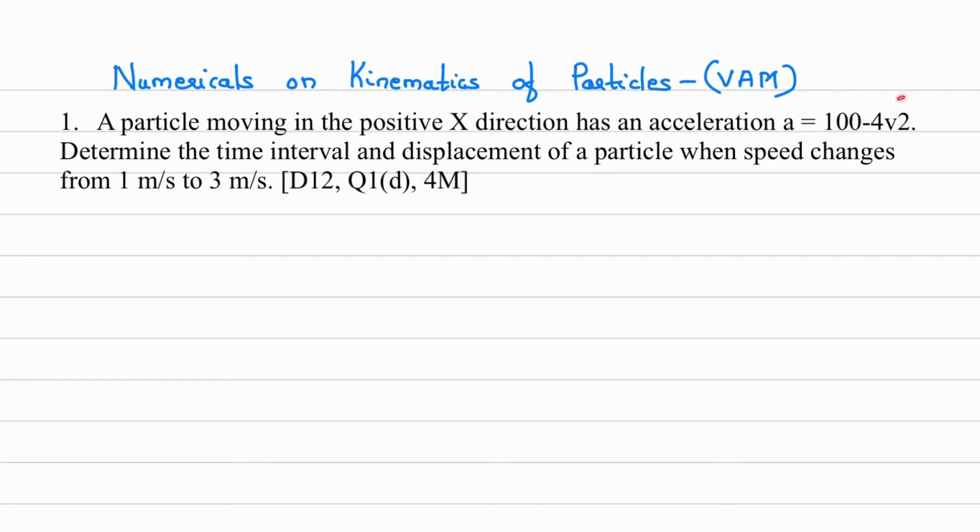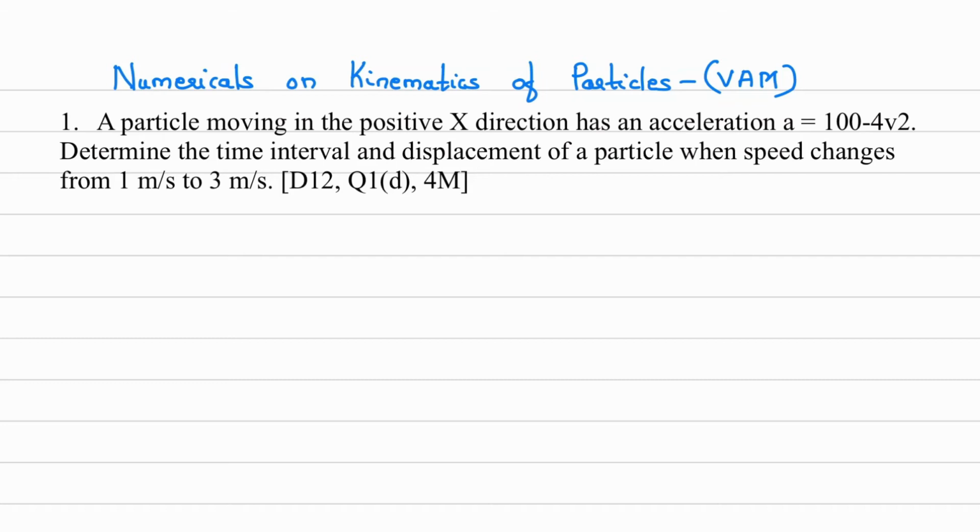So basically what is given here, acceleration is a function of velocity. So this will be a case of variable acceleration motion, as you can understand from this equation. Determine the time interval and displacement of the particle when the speed changes from 1 meter per second to 3 meter per second.